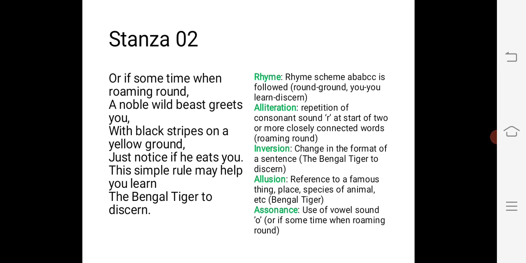Means his whole body is of yellow color, and on yellow color there are black stripes. When you see him, it seems that he will eat you. This is the simple rule how to find out the Bengal tiger, or how to recognize the Bengal tiger. Here discern means recognize. A noble wild here means highly born.